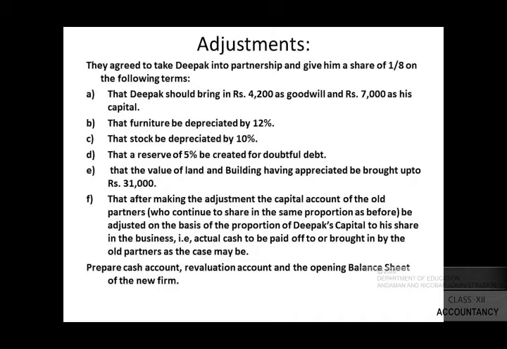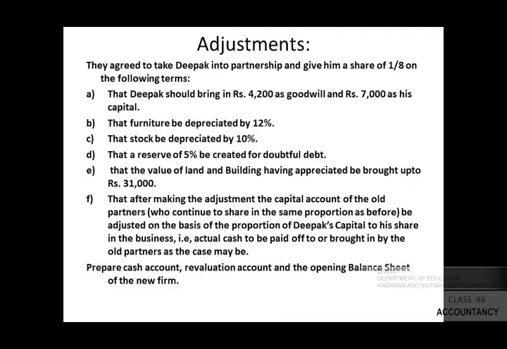Point B: furniture be depreciated by 12%. Point C: stock be depreciated by 10%. Point D: a reserve of 5% be created for doubtful debts. Point 5: the value of land and building having appreciated be brought up to rupees 31,000.